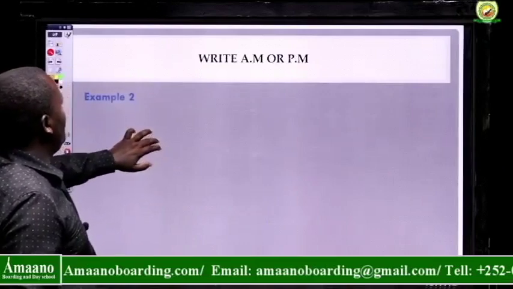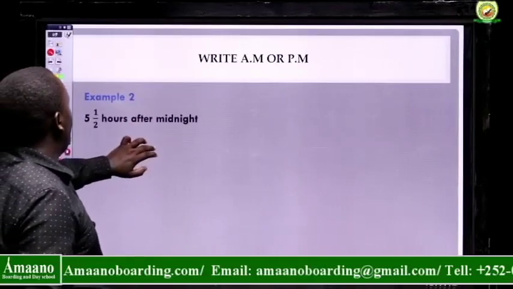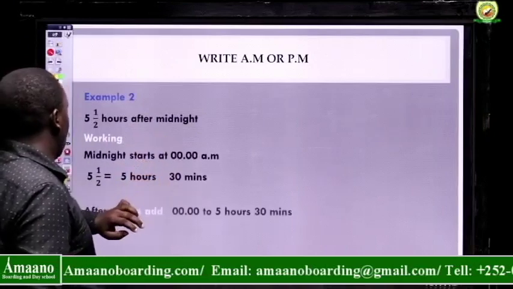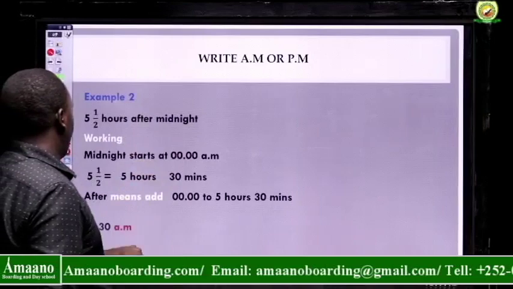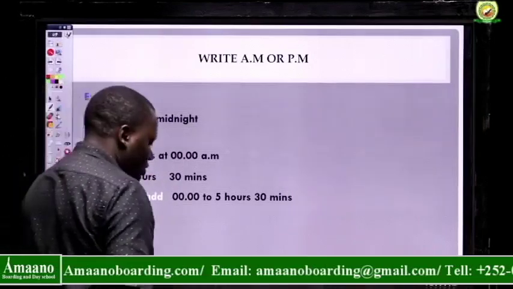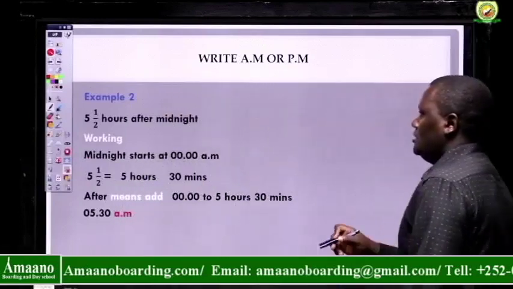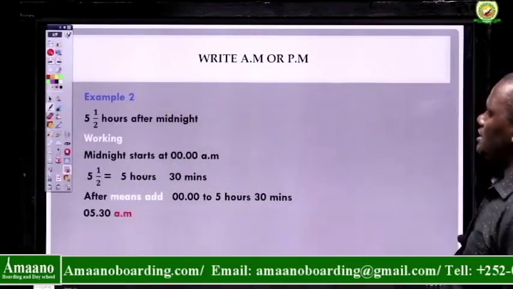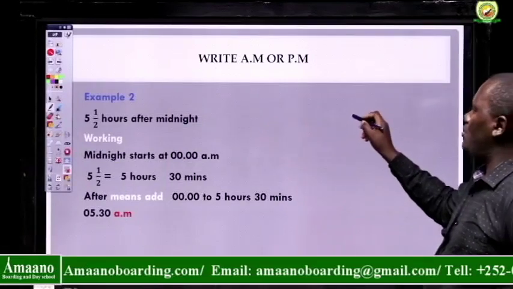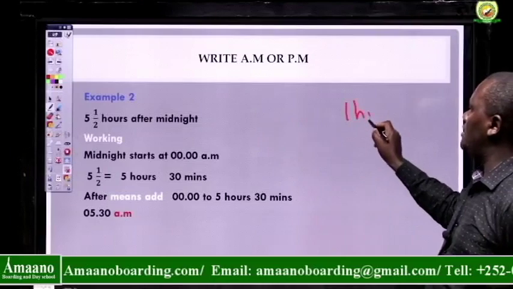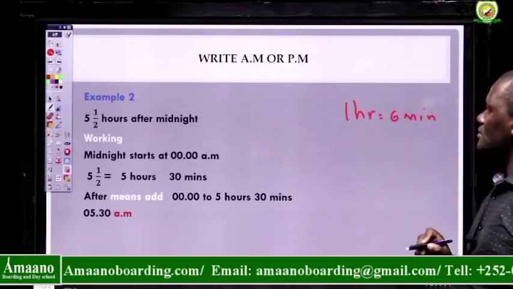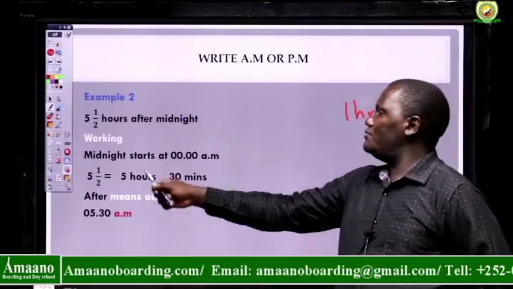Write AM or PM. 4.5 hours after midnight. Okay, so 4.5 hours after midnight. I know anytime you see a fraction, you think the question is hard. The question is not hard because we know that 1 hour equals 60 minutes. But we are given 5.5 hours.